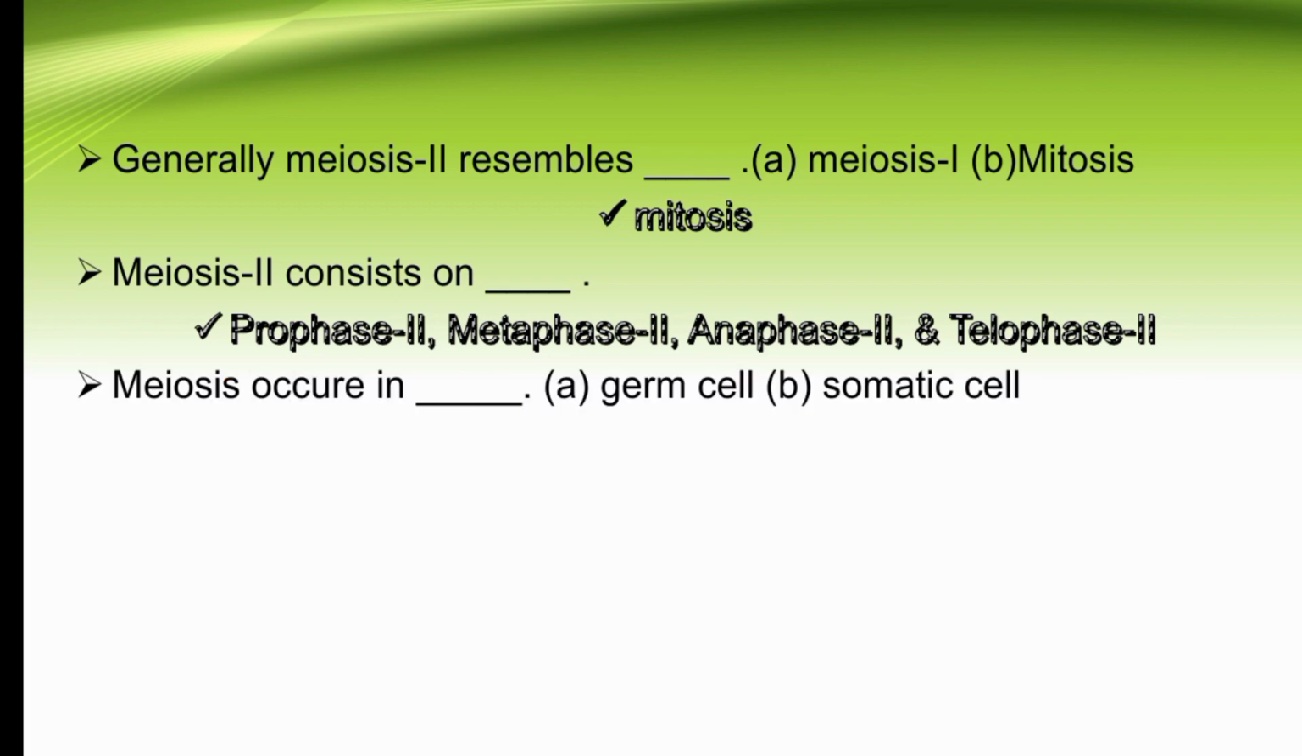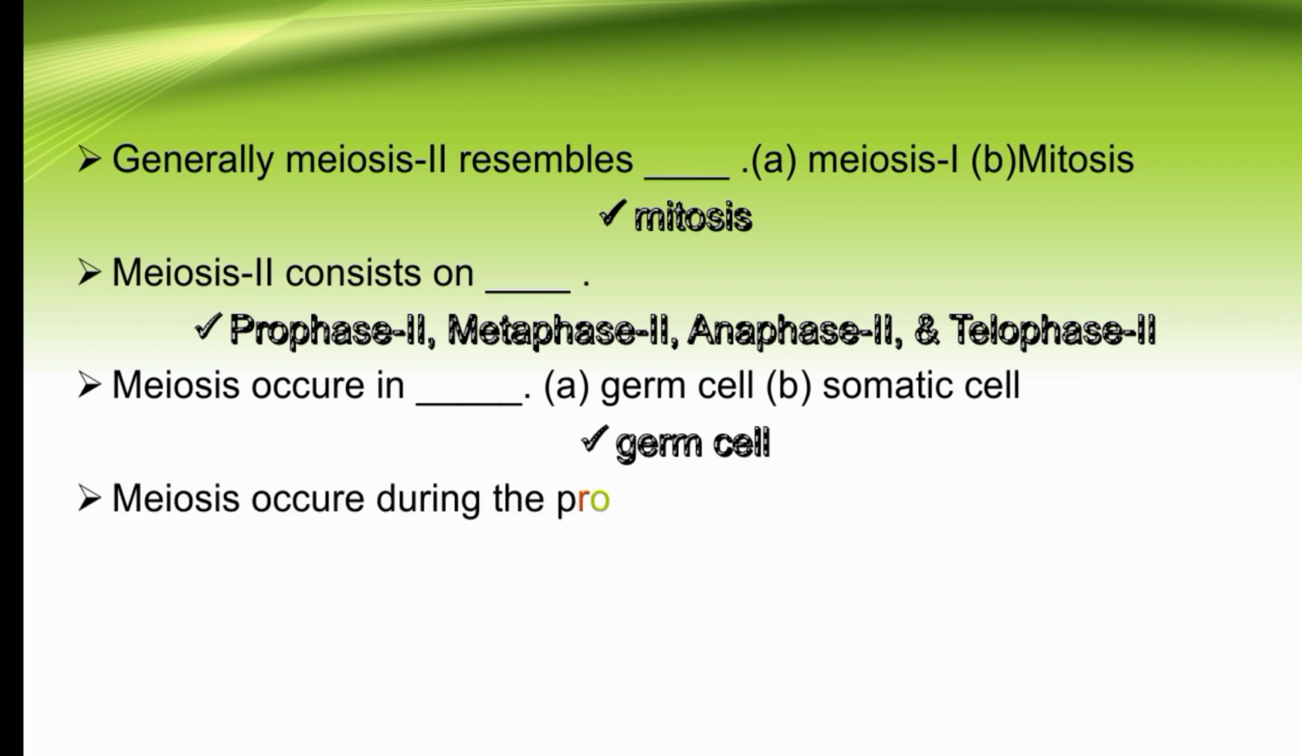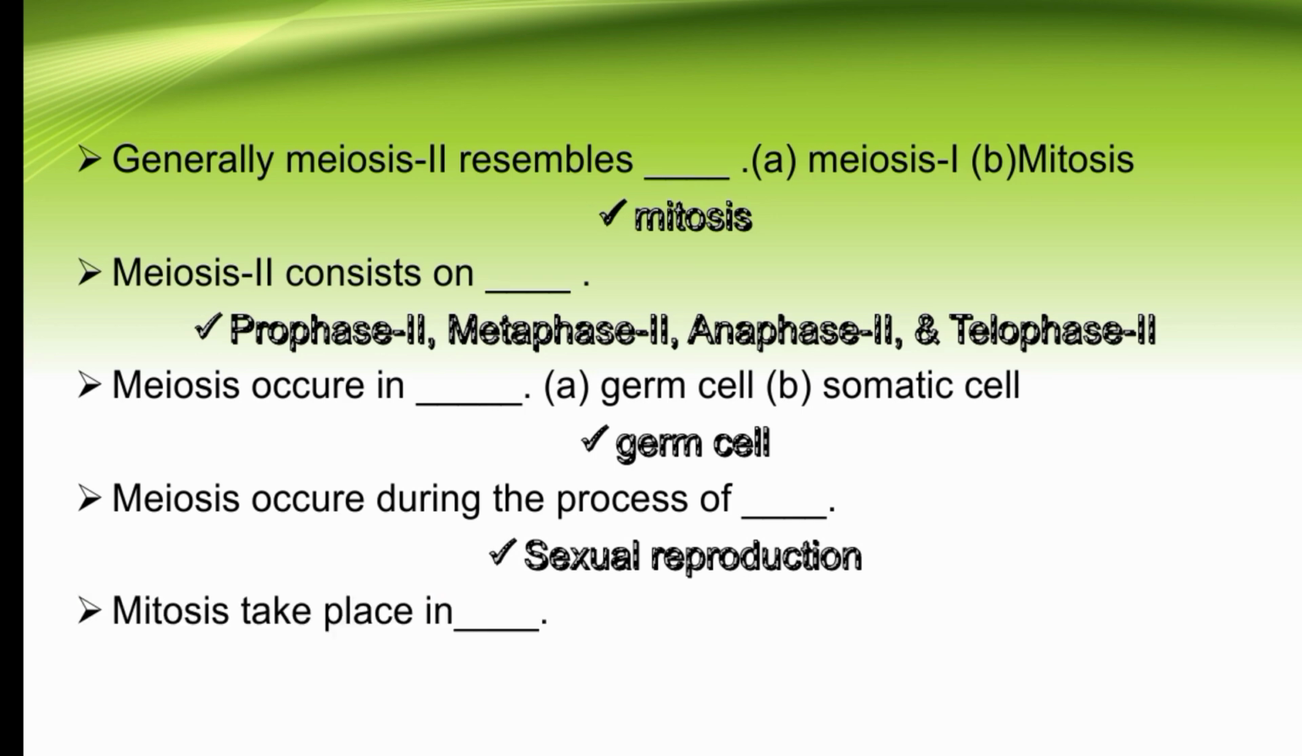Meiosis occurs in dash. Our options are germ cells or somatic cells. So meiosis always occurs in germ cells. The right option is A. Meiosis occurs during the process of dash. So meiosis occurs during the process of sexual reproduction. Mitosis takes place in dash. Our options are germ cells or somatic cells. So mitosis always takes place in somatic cells, the body cells. So the right option is A.